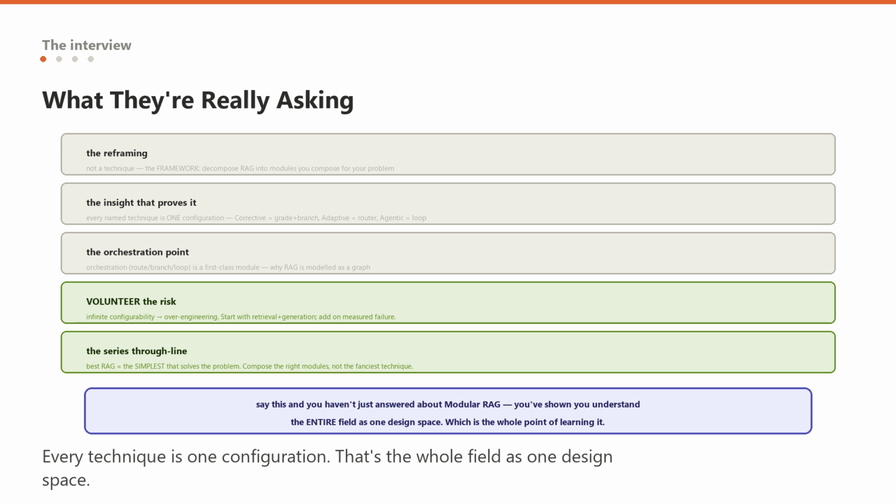By decomposing RAG into reconfigurable modules, indexing, pre-retrieval, retrieval, post-retrieval, generation, and orchestration, that you compose into a flow for your specific problem. Then deliver the insight that proves you actually get it, and this is the answer that makes an interviewer sit up. Every named technique is just one configuration of these modules. Corrective RAG is a grade and branch, adaptive RAG is a router, agentic RAG is an orchestration loop, graph RAG swaps the retrieval substrate. So I do not think about which technique to adopt. I think about which modules my query load needs.